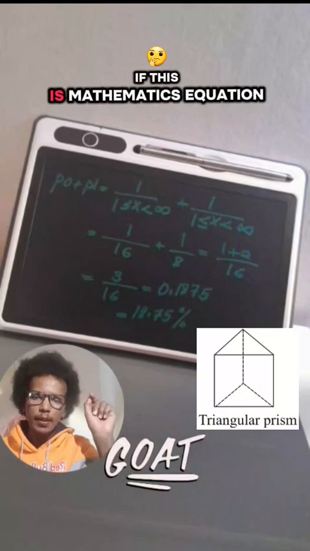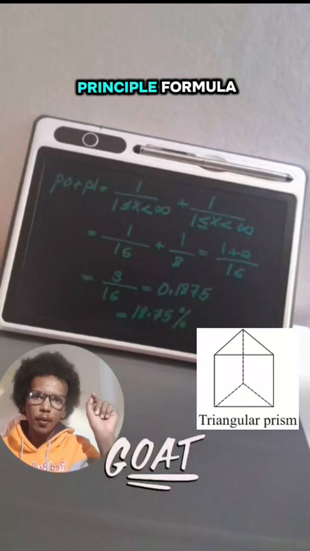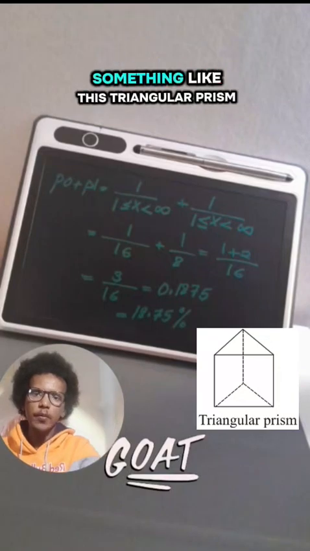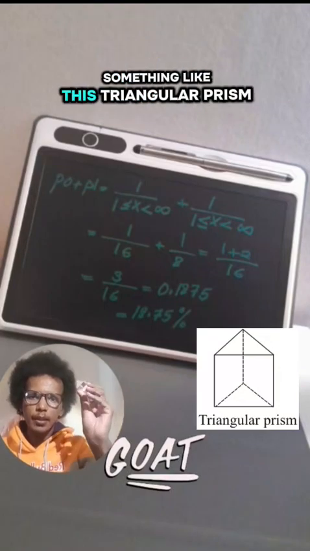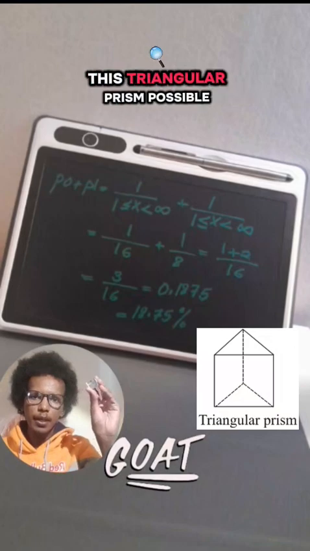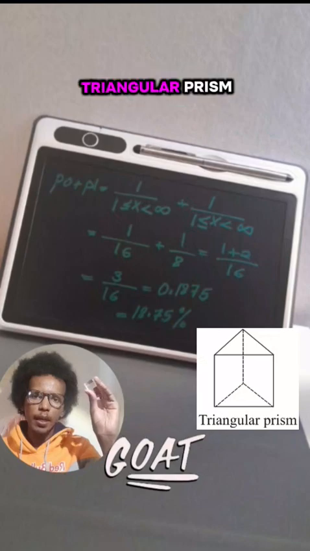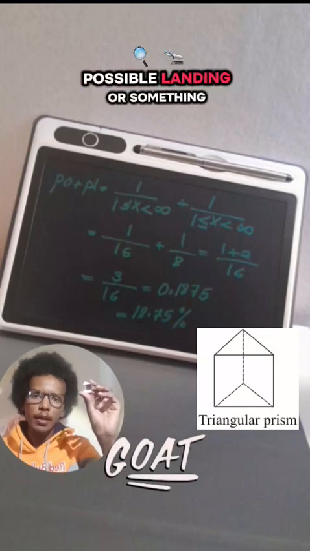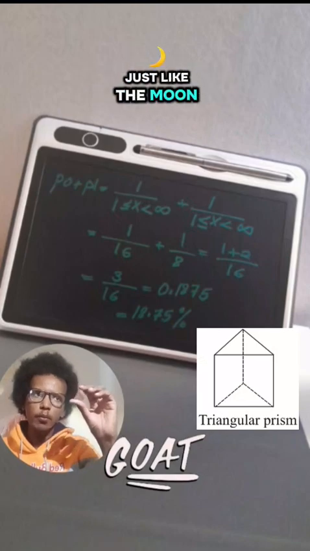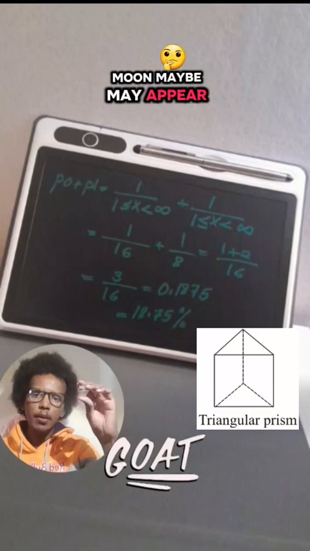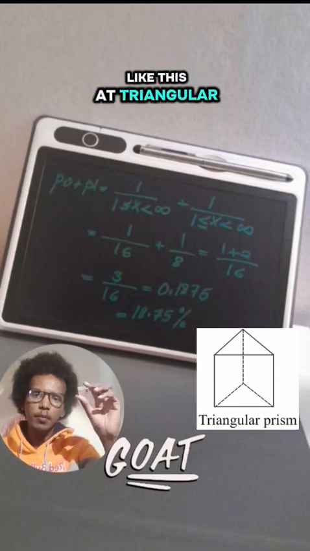The physics, mathematics, equation, principle, or a formula. So a possible outcome of something like this triangular prism, possibly landing on something just like the moon. The moon may appear like this, a triangular prism, sometimes.